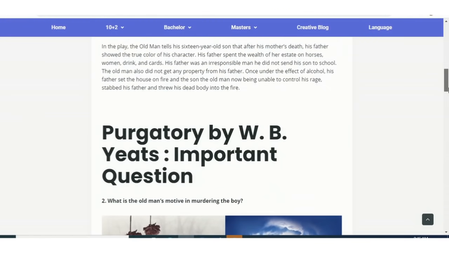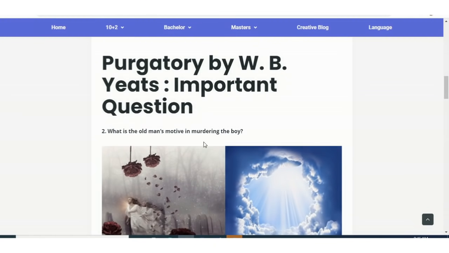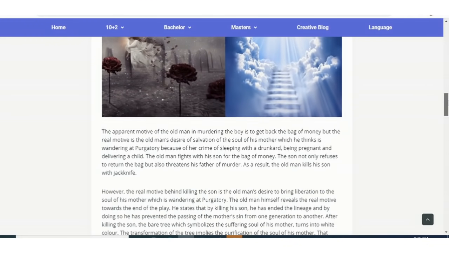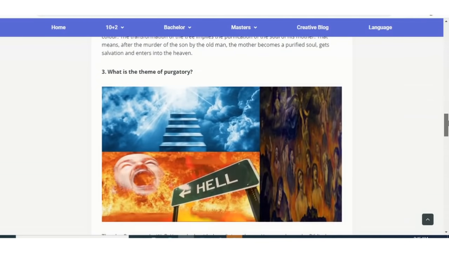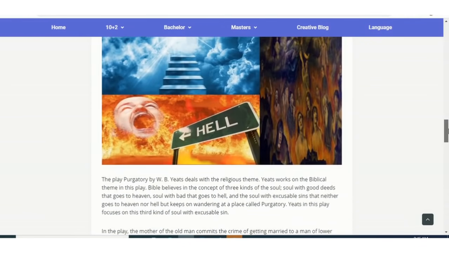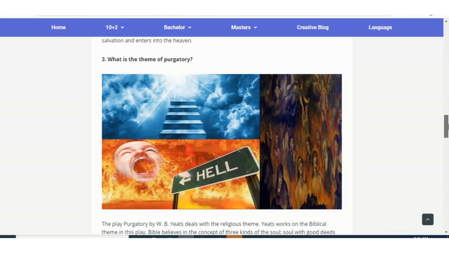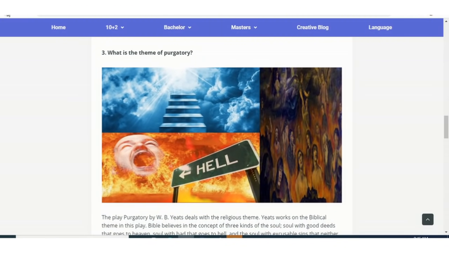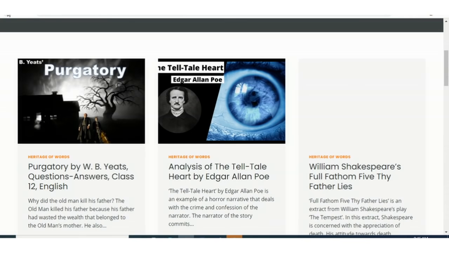And this is the most important question, number 2. What is the old man's motive in murdering the boy? One of the frequently repeated questions. You also have the answer. And finally, the last question is, what is the theme of Purgatory? Out of these 3 questions, the second question I would suggest you to prepare for examination. That is, what is the old man's motive in murdering the boy?